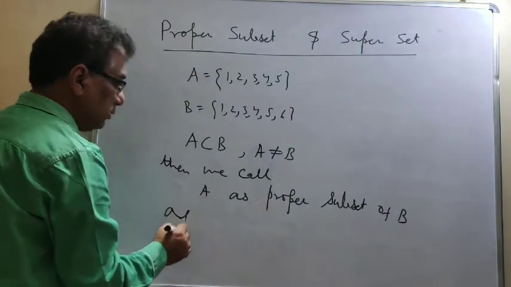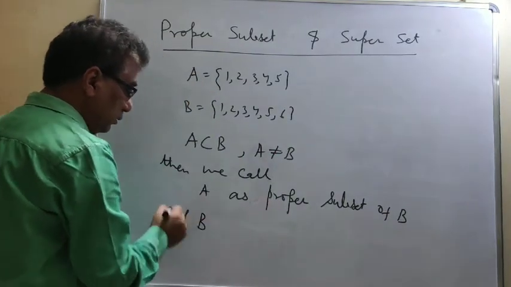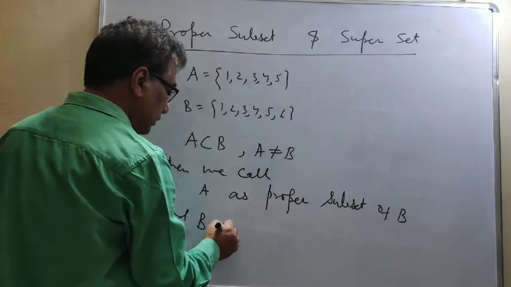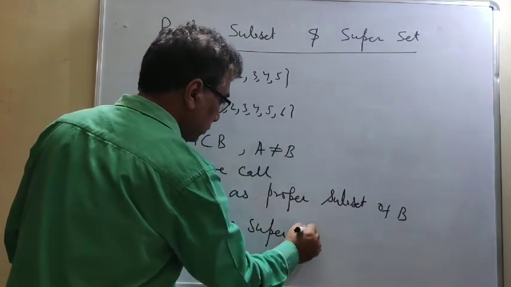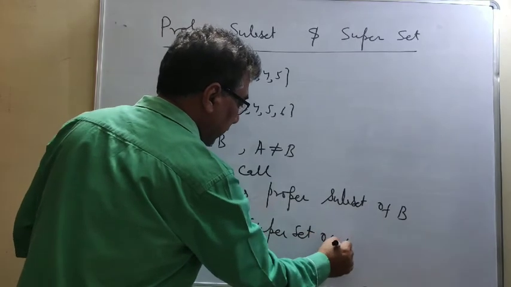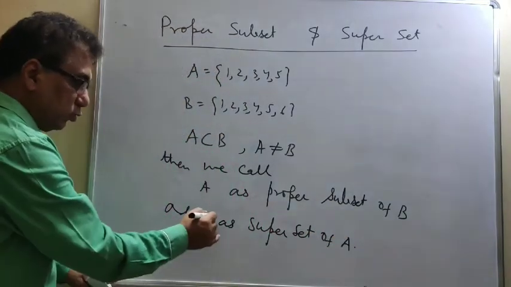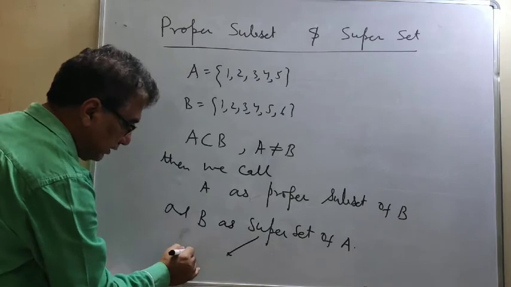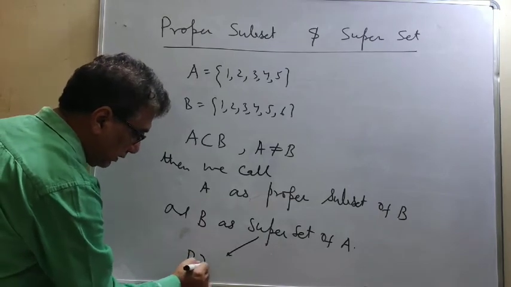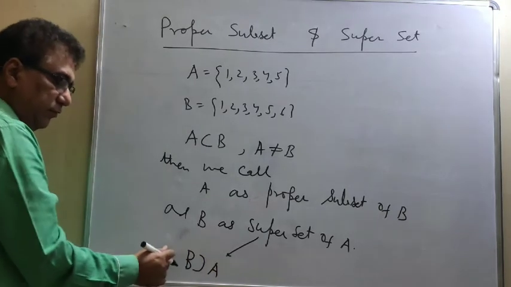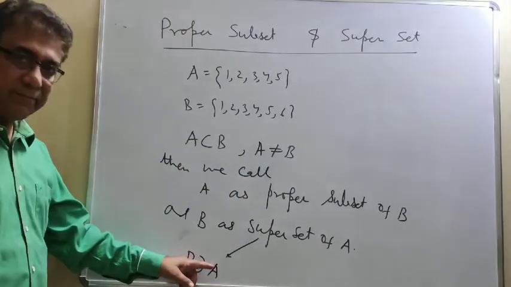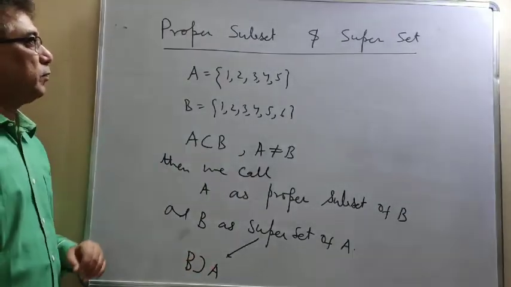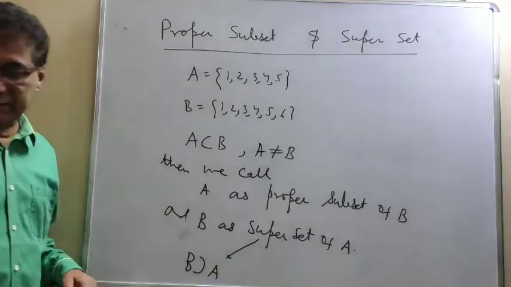and B a superset of A. And superset is written like this. This is the symbol opposite of subset. This stands for B is a superset of A. Okay, so this is about proper subset and superset.